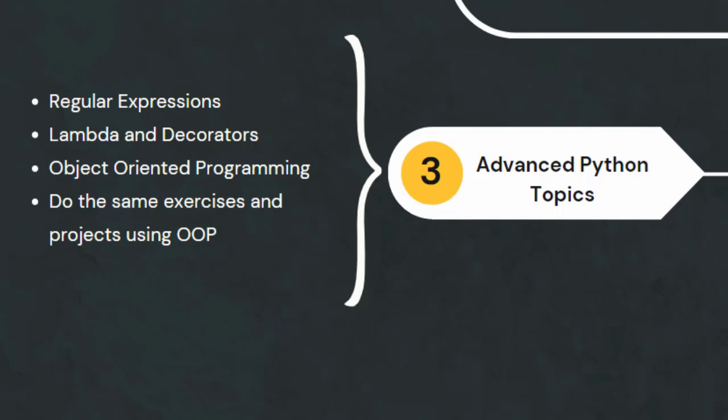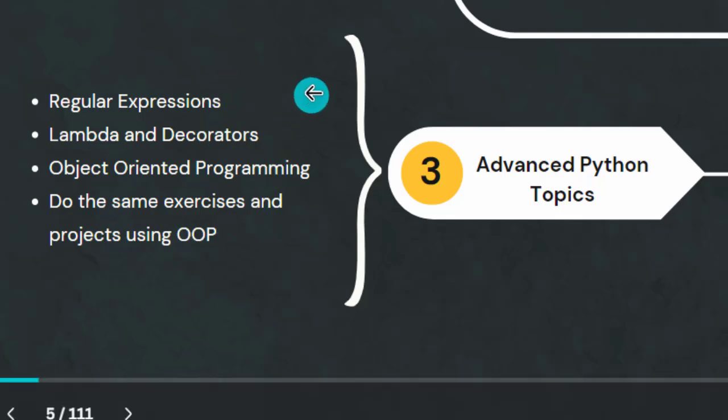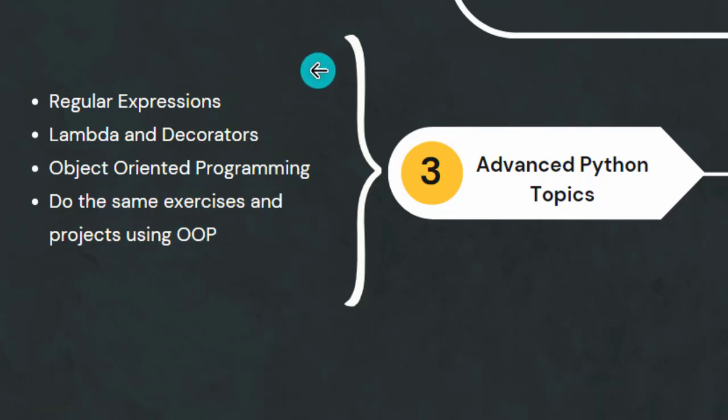Now where are we? You need to start the basics, you need to do some exercises, and you need to do some advanced Python topics. But from advanced Python topics, as we said, you don't need to start everything. The only thing that you really need to start is object-oriented programming. The remaining things you only start by need: you need it, start, implement, and leave it, just like that.